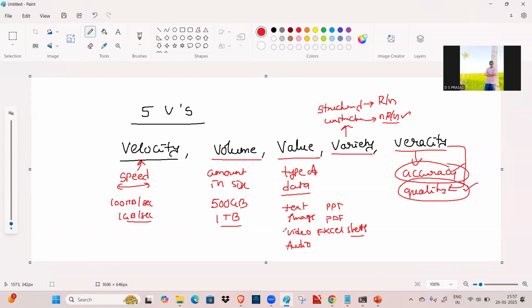Because to build applications, we are going to use this data, whether it is going to solve my problem or not. In the business and the data science life cycle, we have seen that we are going to solve the problem according to the data based on the client requirements, whether it is going to be possible or not based on this accuracy and quality. So we are going to see that.